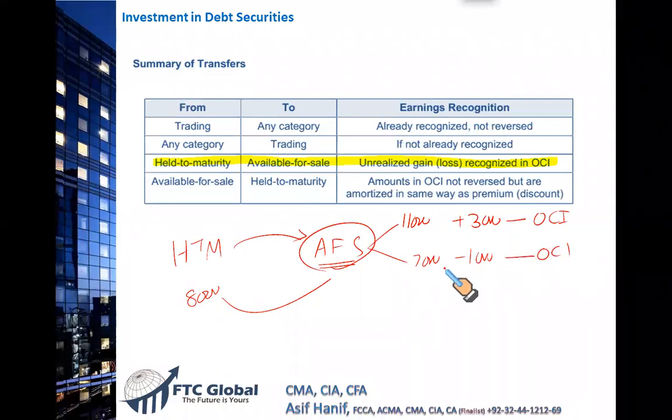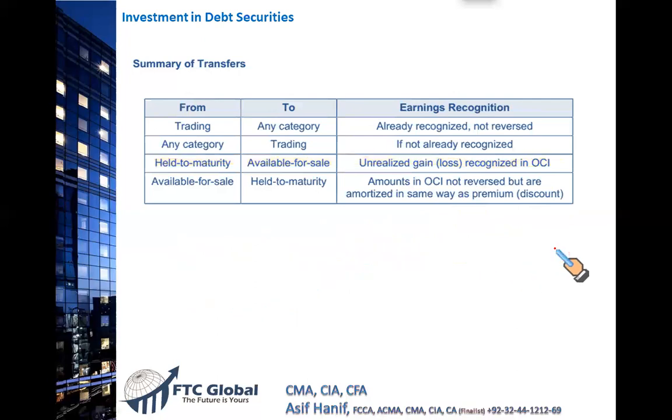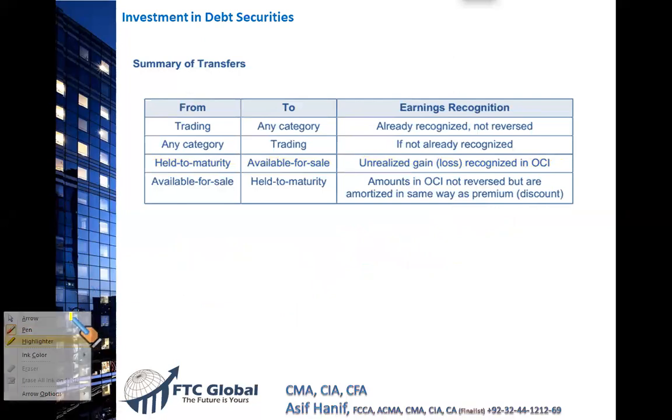So if there's a loss, that goes to OCI as well. So it's fairly straightforward. When an HTM moves to AFS, now it's an AFS. So during this transition, this transfer, if there's a gain or loss, as usually it goes to other comprehensive income. Now the last category, and let's discuss and move on.